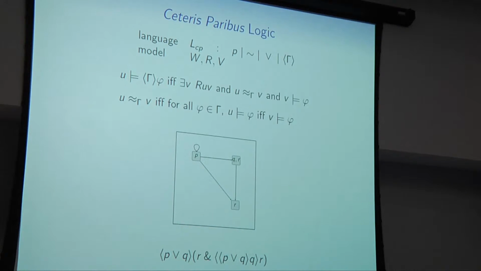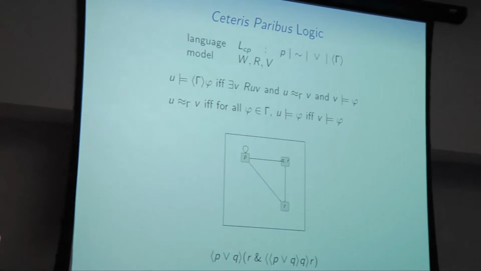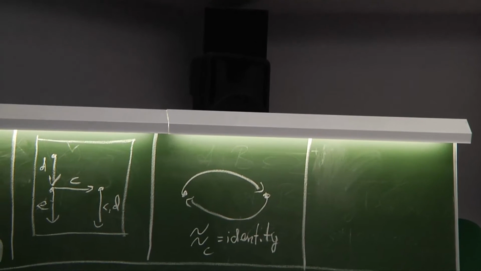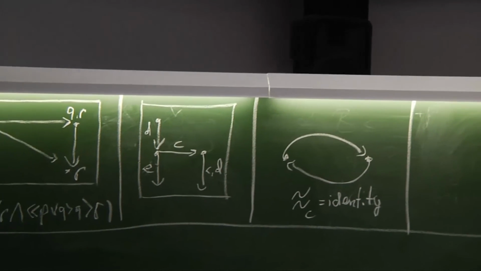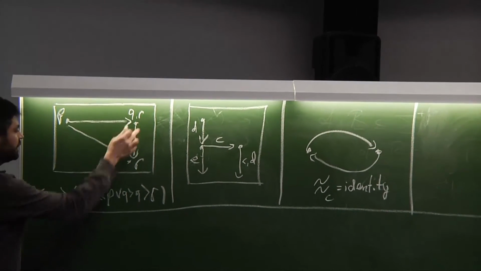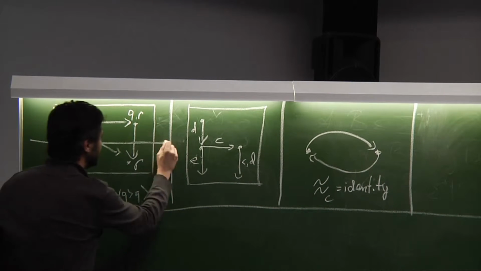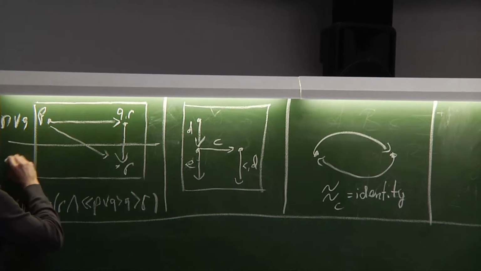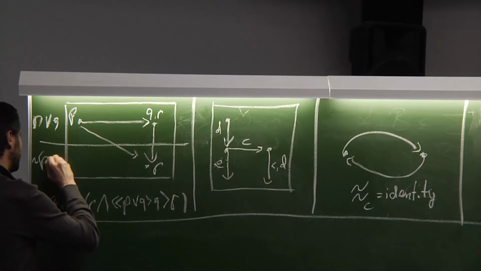So here's the example. We have the model here. How do we reason to find out the truth value of those formulas? We have this Ceteris Paribus modality here. There's a condition P or Q that needs to be kept constant. There are two states in the model where it is true, and this state is false. So we can divide it in this way. Here at the top we have P or Q, and at the bottom we don't have P or Q.